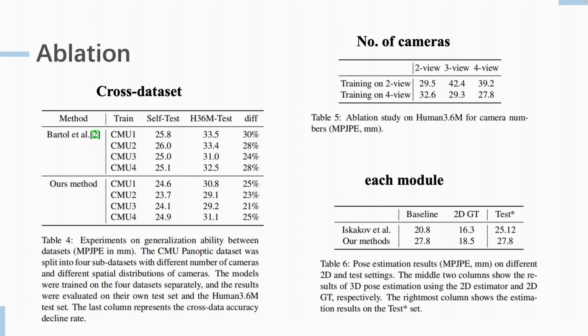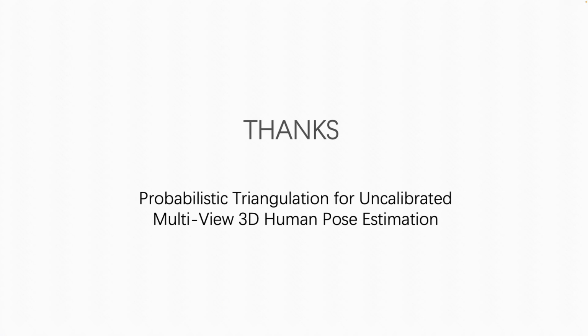The experimental results demonstrate that our method's mean per joint position error outperforms state-of-the-art uncalibrated approaches and achieves performance comparable to calibrated methods in 3D human pose estimation. In experiments related to camera pose estimation results, probabilistic triangulation also outperforms traditional camera pose estimation methods in this specific context. Finally, we further demonstrate and analyze the performance of probabilistic triangulation through cross-dataset experiments, variations in camera quantities, and ablation studies. We sincerely appreciate your attention.